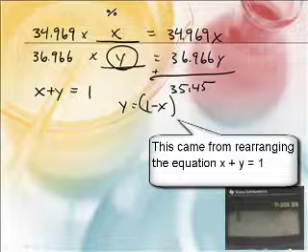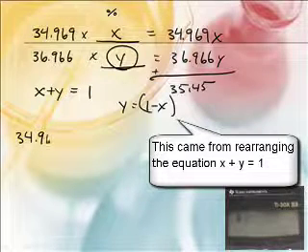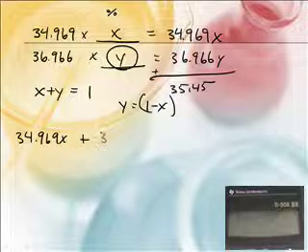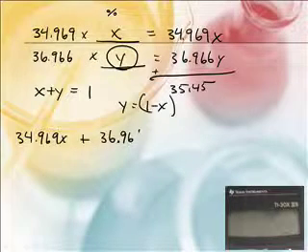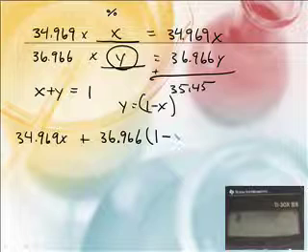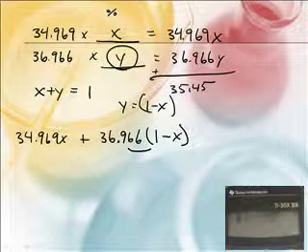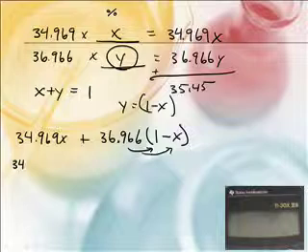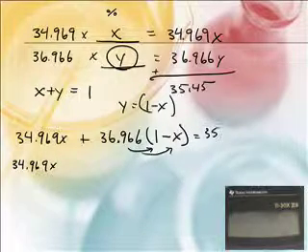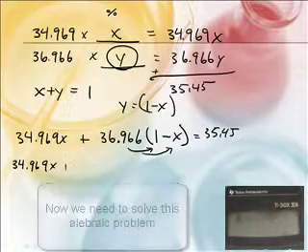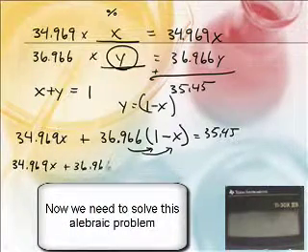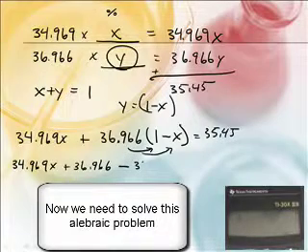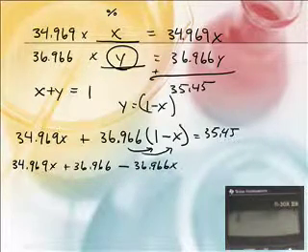So this is, guys, how we're going to do this. It's 34.969X plus 36.966 times the quantity 1 minus X. Now, I need to distribute the 36.966 to both of these. This is an algebra thing. You guys have seen this before in your algebra class, so this should not be terribly hard. All right. Actually, I should say equals 35.45 because they all have to add up to the average. Then 36.966 minus 36.966X equals 35.45.